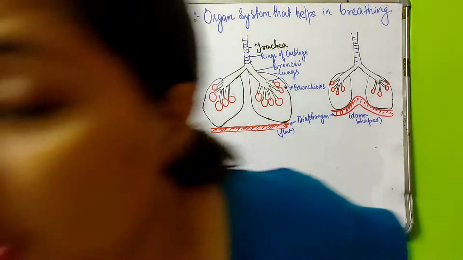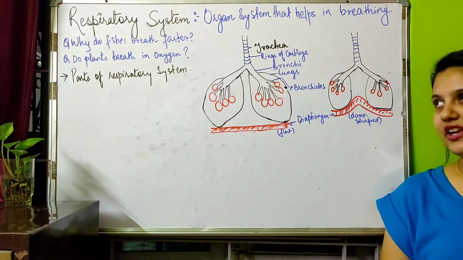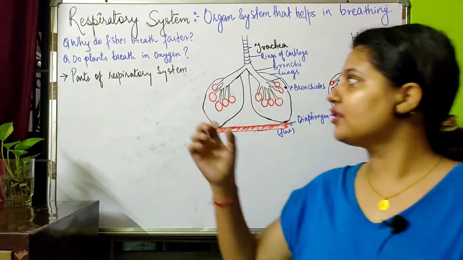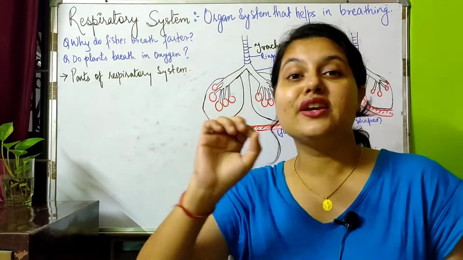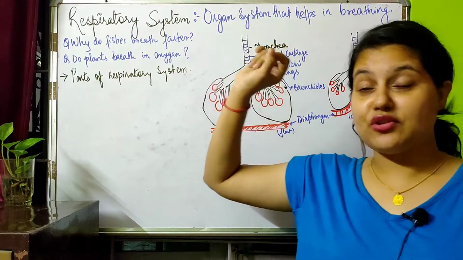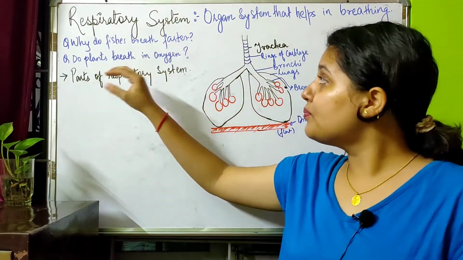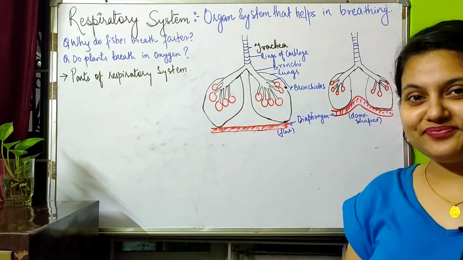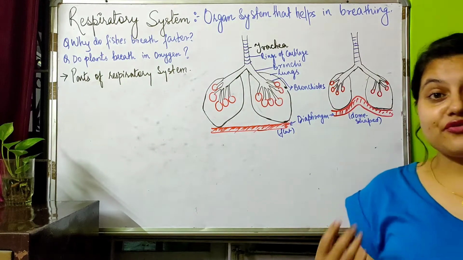Okay, you just go to page 103 of your NCERT. It has been clearly mentioned about the breathing of fishes and about the breathing of plants. Alright, so I would like to discuss the two questions out here. Why do fishes breathe faster? Second is, do plants breathe in oxygen? So what do you think? Why do fishes breathe faster?